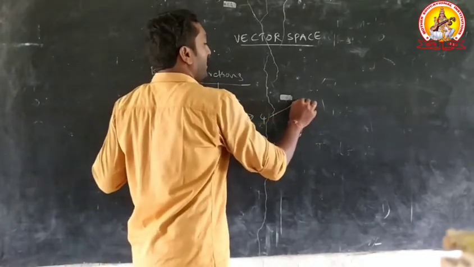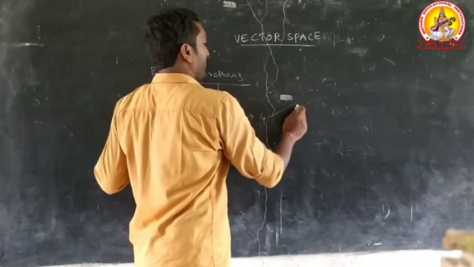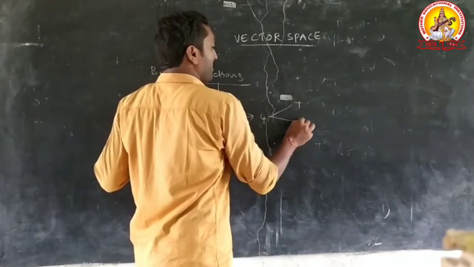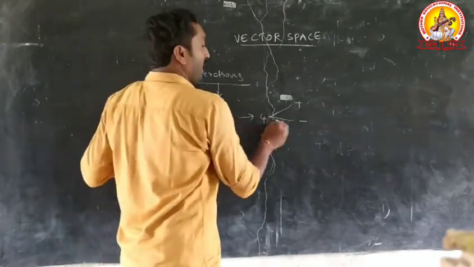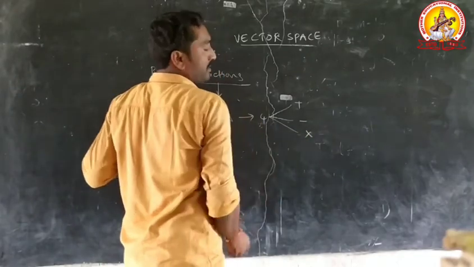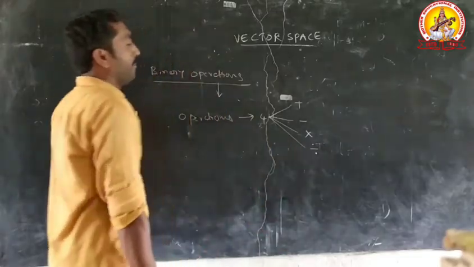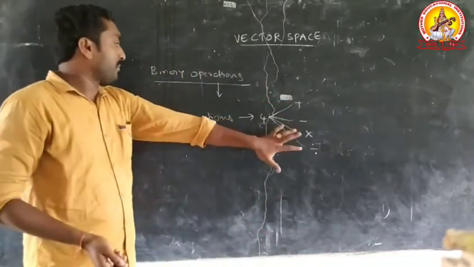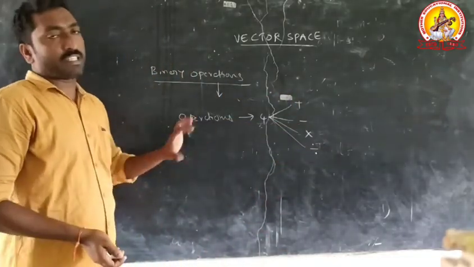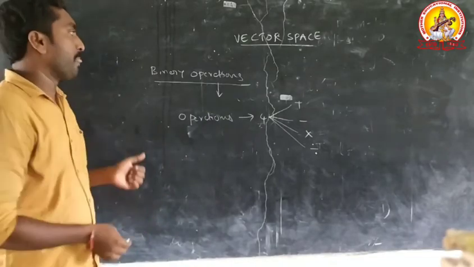One is addition, plus; another is subtraction, minus; another is multiplication, into; another is division, divided. These are operations in mathematical systems.